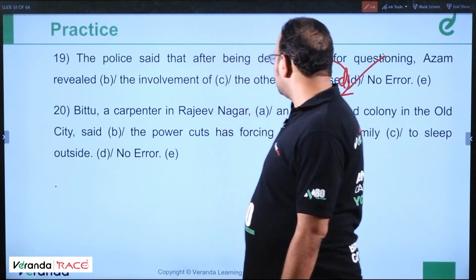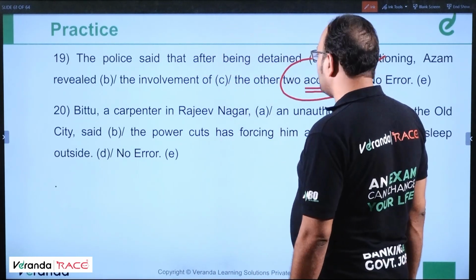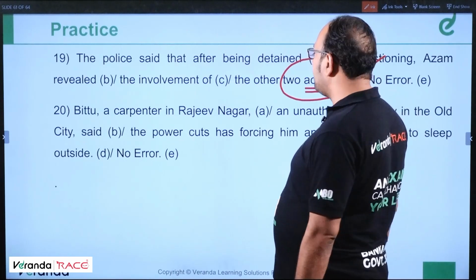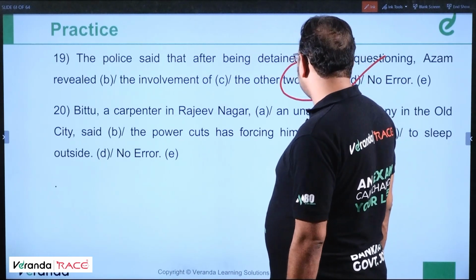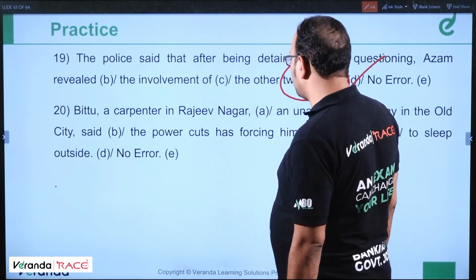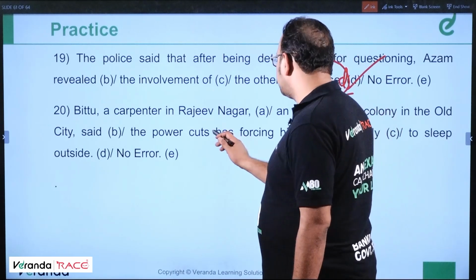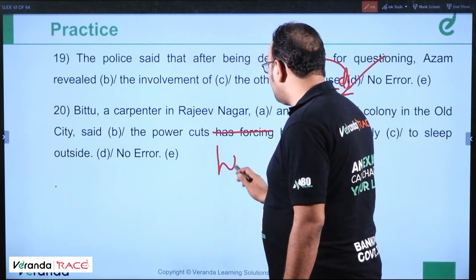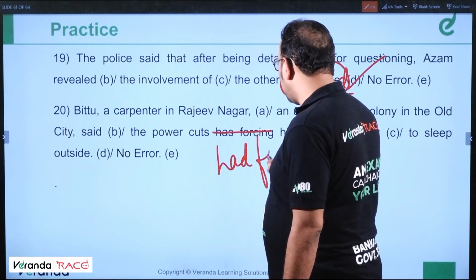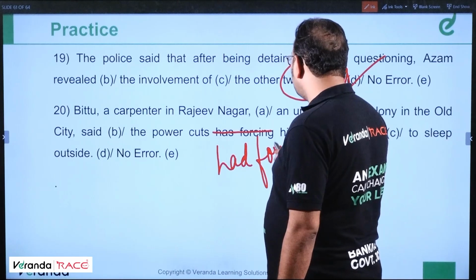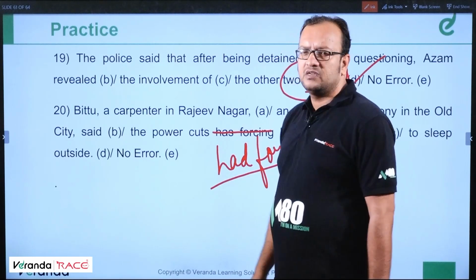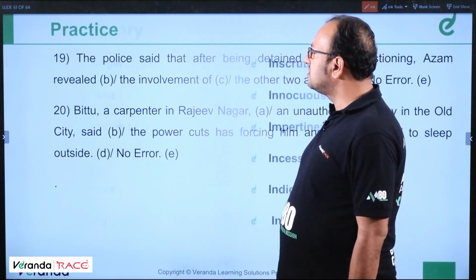Bittu, a carpenter in Rajiv Nagar, an unauthorized colony in the old city, said the power cuts had forced him and his family to sleep outside. Okay. Has forcing is incorrect structure. Had been forcing or had forced. Had forced would be better because there is no duration mentioned after this verb. Clear? So moving ahead, students.